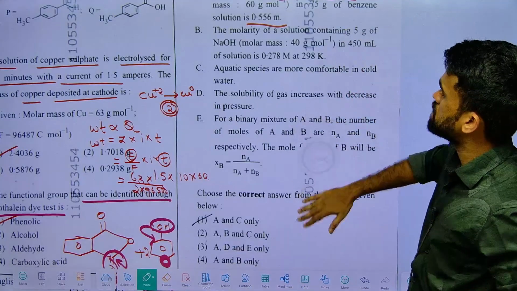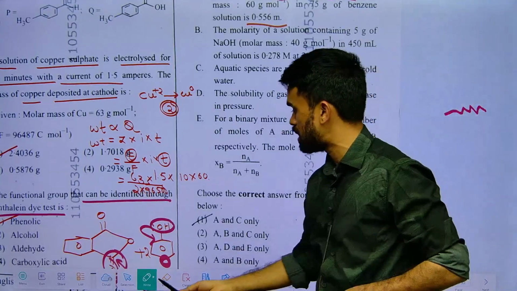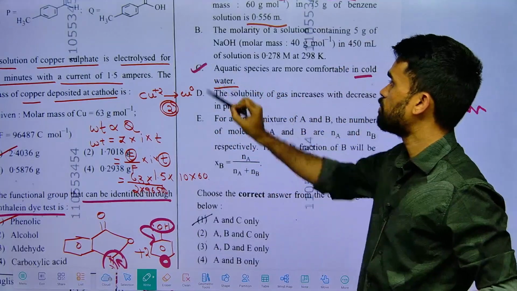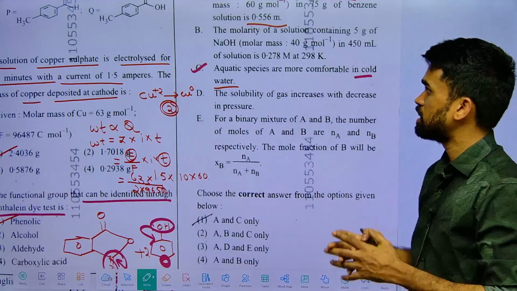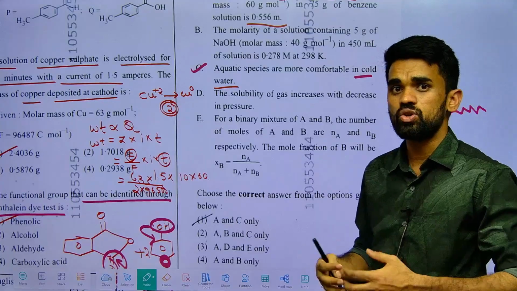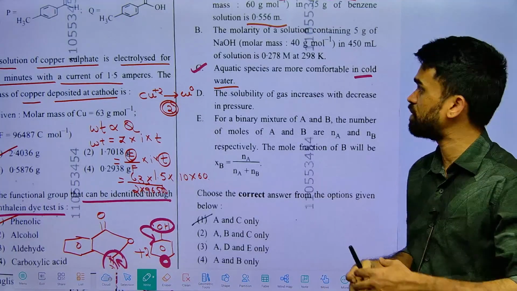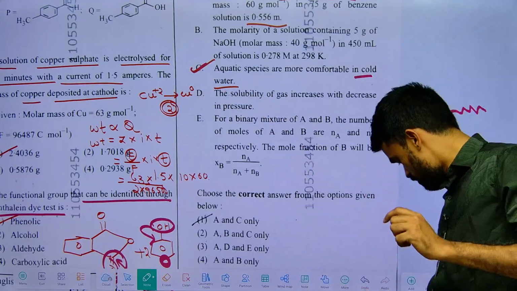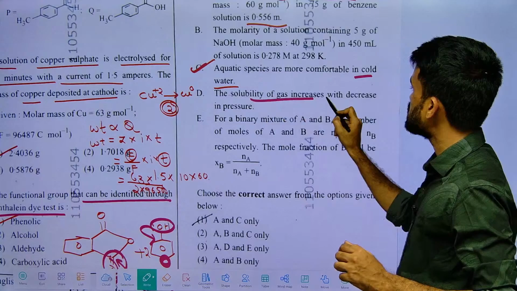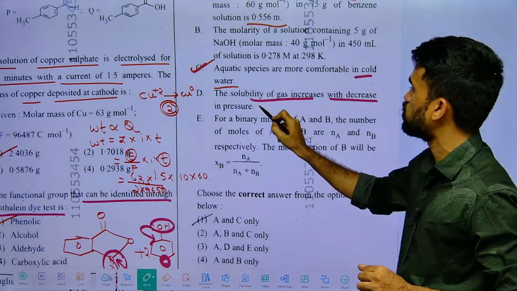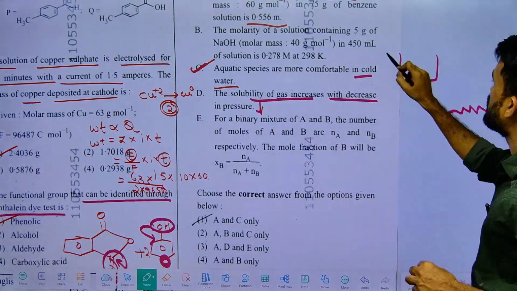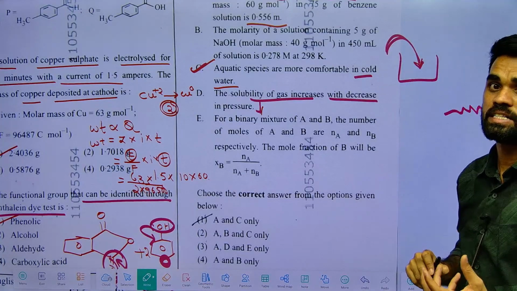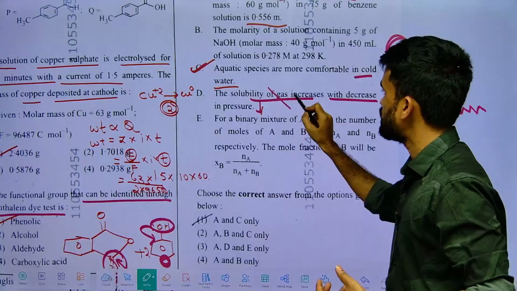Aquatic species are more comfortable in cold water. Yes, I can agree with this, because in cold water there will be more dissolved oxygen, so they can survive in a better way compared with normal water. So this is perfectly correct. Next one: solubility of a gas increases with a decrease in pressure. No. A gas can be dissolved in water when we apply more pressure on it. That is what we study as Henry's law, so this statement is incorrect.